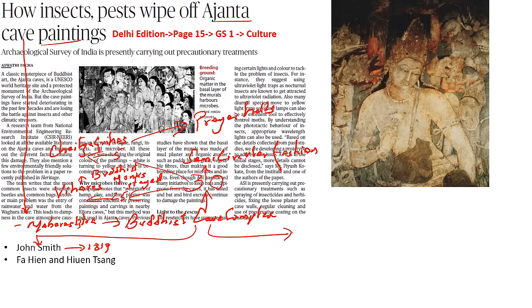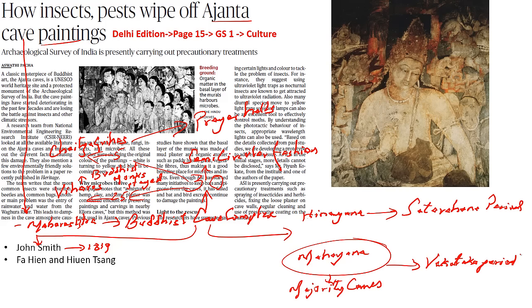These caves were developed both during the Hinayana phase as well as the Mahayana phase. But kindly remember, majority of the caves that are present in this Ajanta belong to the Mahayana phase. This particular phase, when you distribute in terms of the period, the first phase is also called as the Satavahana period and the second is also called as the Vakataka period. This site is currently under the protection of the Archaeological Survey of India because of its cultural as well as historical significance. This particular Ajanta cave was also awarded UNESCO World Heritage Site tag.